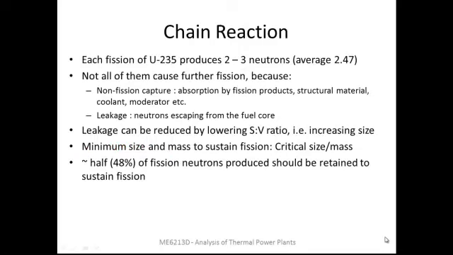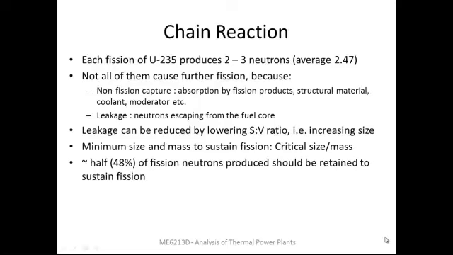We have seen that each fission of uranium-235 produces roughly 2 to 3 neutrons. The average is around 2.5. Again, some of these neutrons may be lost because of non-fission capture, that means absorption by fission products, or they could even be absorbed by structural material of the reactor. They can also be absorbed by the coolant, moderator, etc. The moderator is something that is used to slow down the neutrons. We will see those details later. So these components can also absorb the neutrons and make them unavailable for further fission.